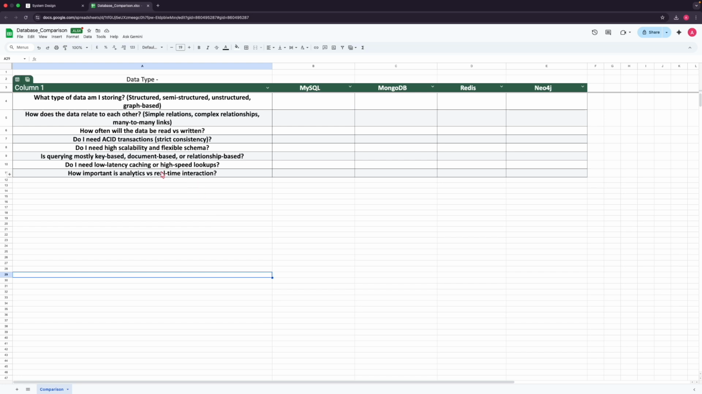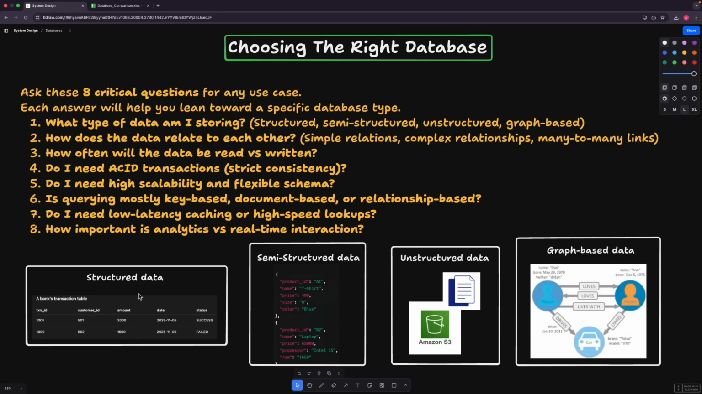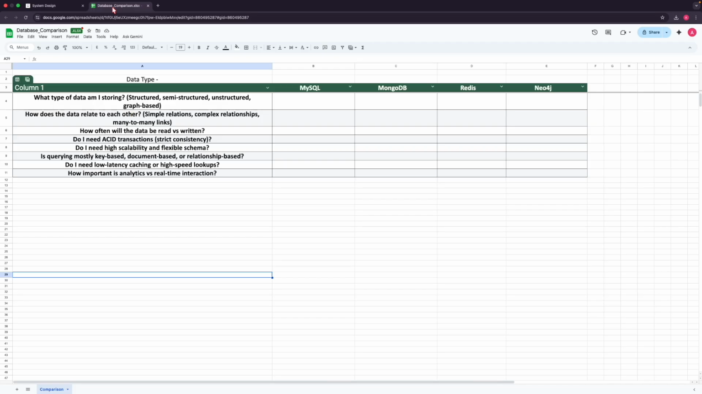So let's first define the data we are going to store. Let's take the example of bank transactions. You can perform a similar set of activities for the other data types also. So let's say we are trying to store the bank transactions.